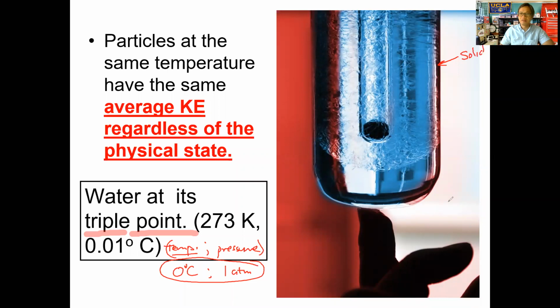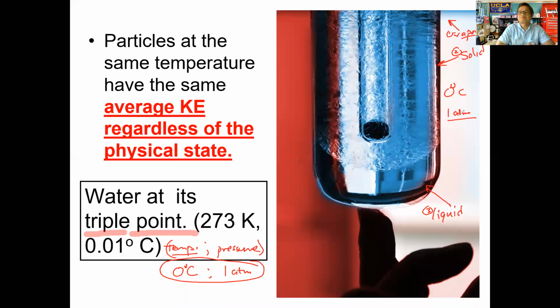We obviously have the liquid here. And just above here, which you don't see, we have the water vapor. So we have all three states existing at 0 degrees Celsius and at roughly 1 atmosphere.